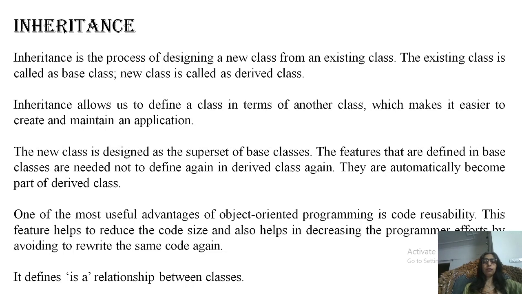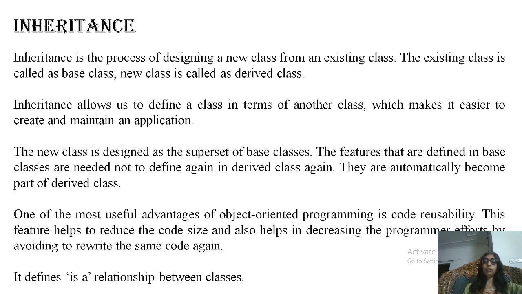Like we can define car as a base class, where we can define the engine, the chassis and its four wheels, etc. And then we define another class like Swift, which has car as its base class, and then we can define that its engine has this much power, so it can have its own features also.